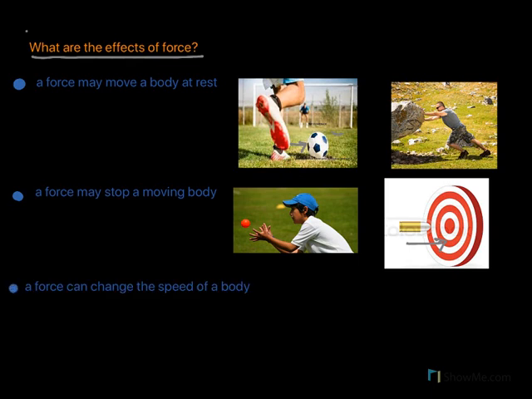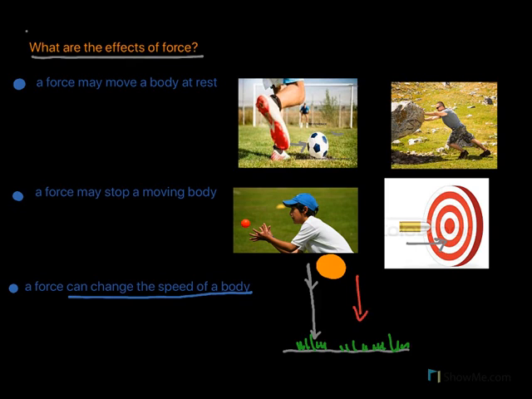Another effect of force is that a force can change the speed of an object. For this, let us take an example of a falling object. Here we have an object like a ball which begins to fall towards the earth. You will find that as it moves down, it moves faster and faster. This is because there is a force of gravity that pulls the object towards the earth. So the object does not move with the same speed. The speed keeps on increasing. It's because the force of gravity, or the gravitational force, pulls the object and increases its speed.